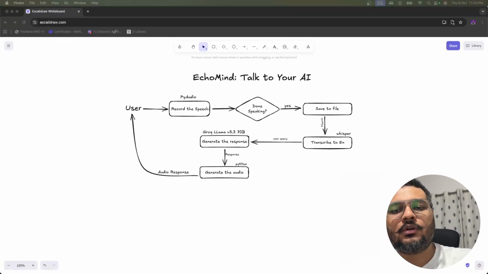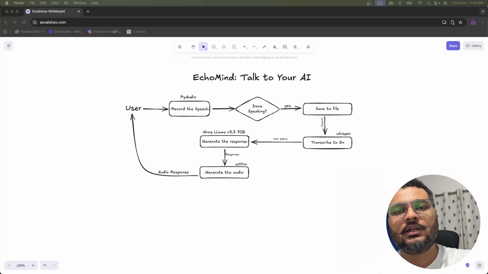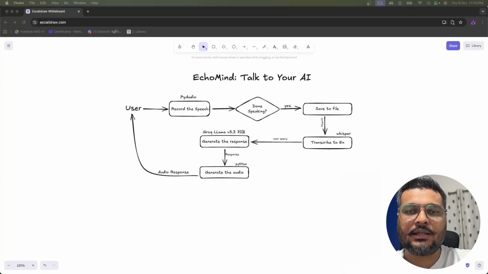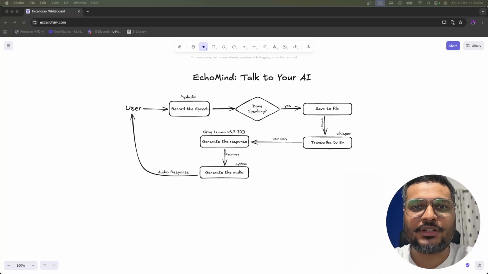Today we are going to build another interesting application where you will be able to have a conversation with the LLM, but not through text, through your voice. So it will be like a speech conversation where you will be giving instructions or asking queries to your model, and the model will also be replying to you as a voice assistant for you, right? So let's dig in and understand how we are going to build it. Let's first see a demo, and then after that we will see the architecture of that. Let's move to the demo.